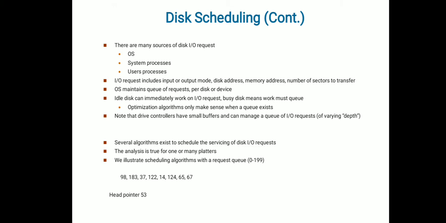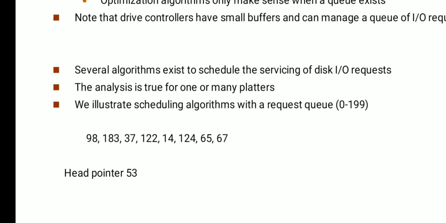Let's see one by one along with the example. So here they have given one problem. If it is visible, you can see this one. A request for a disk which has sectors, with request queue numbers 0 to 199, which means a disk is holding the data from position 0 to 199. In the middle, if any data is required, we can pass the request.